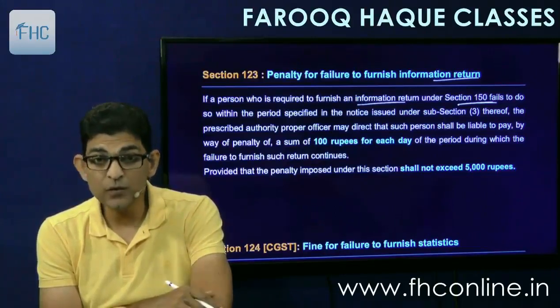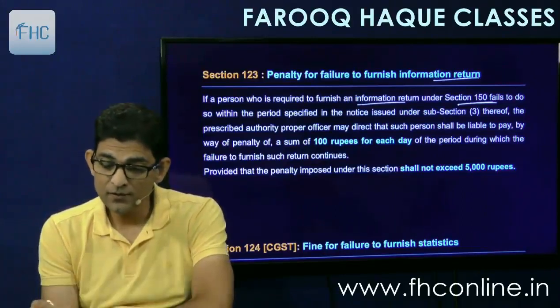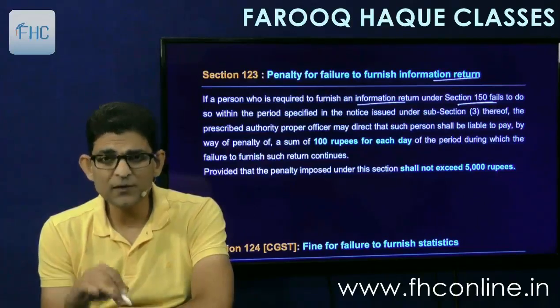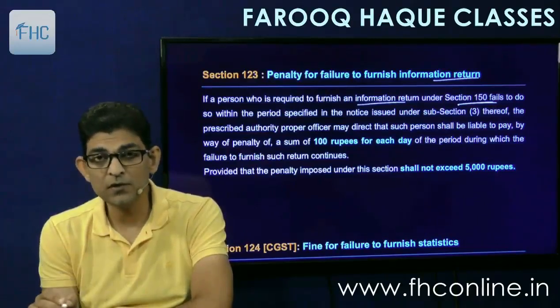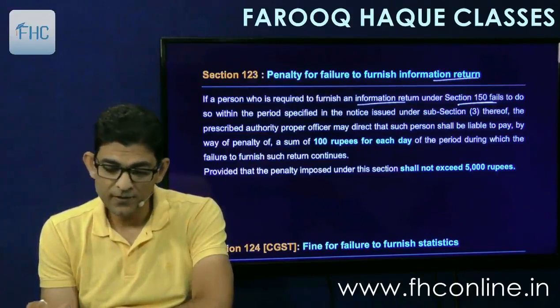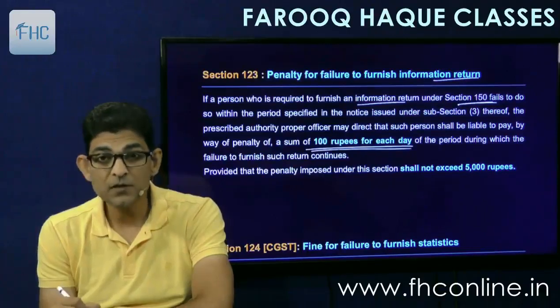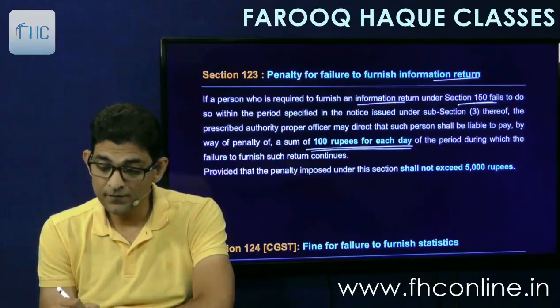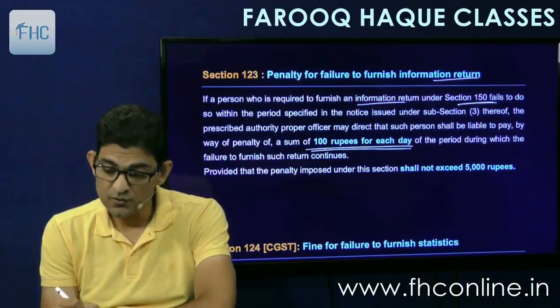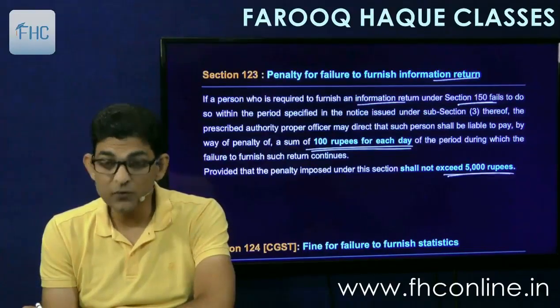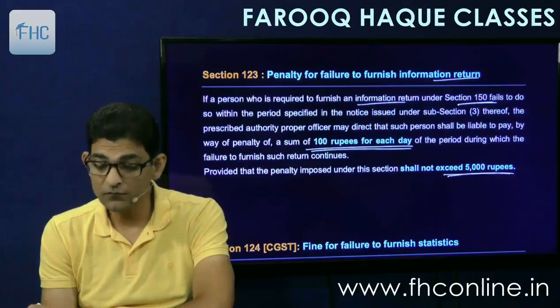So if you fail to do that, though we have not studied section 150 right now, we'll study it later on in the last point, the miscellaneous chapter. If he fails to do so, the prescribed authority shall direct him to pay a penalty of 100 rupees per day for which the default continues, and it shall not exceed 5,000 rupees, means maximum will be 5,000.